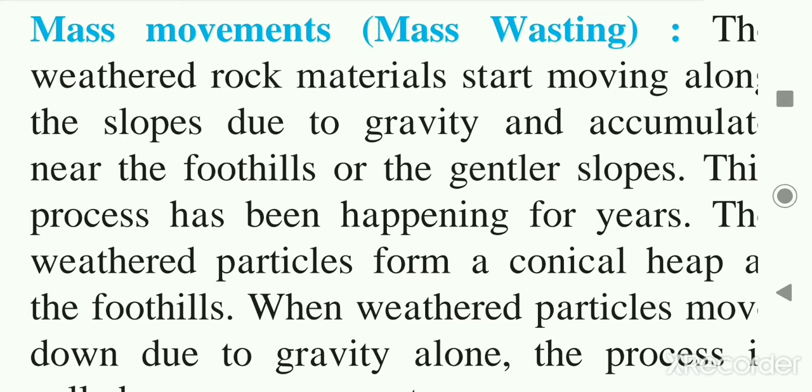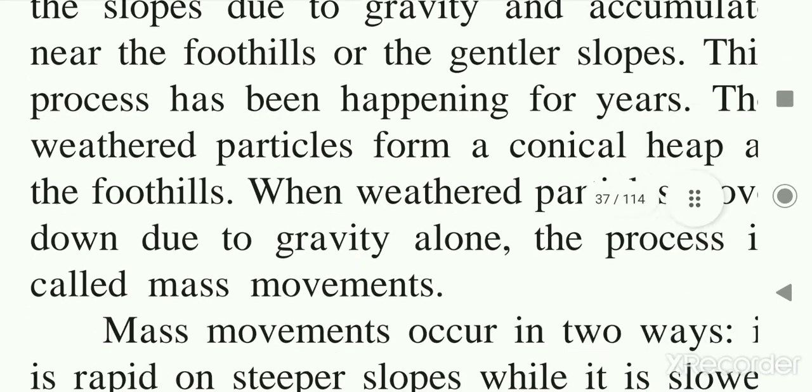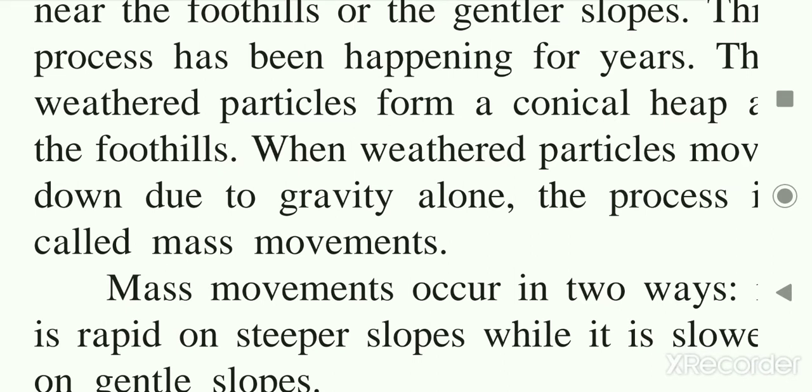This weathered material moves down the slope towards the foothills of the mountain and accumulates near the foothills or the gentler slope. This process has been happening for years, and the weathered particles form a conical heap at the foothills. When the weathered particles move down due to gravity alone, this process is known as mass movement. You can see that this process is known as mass movement.